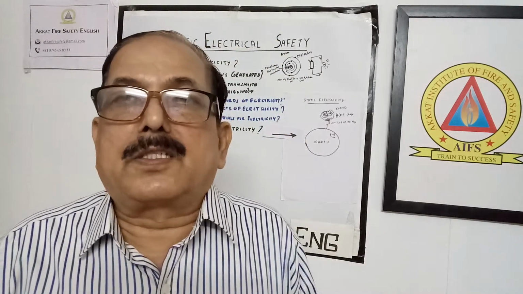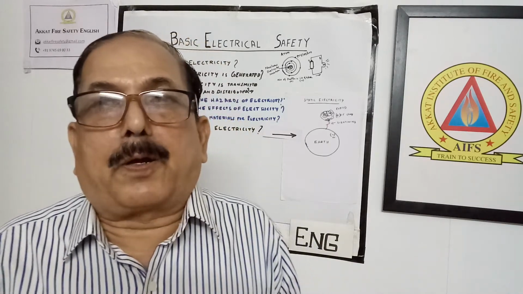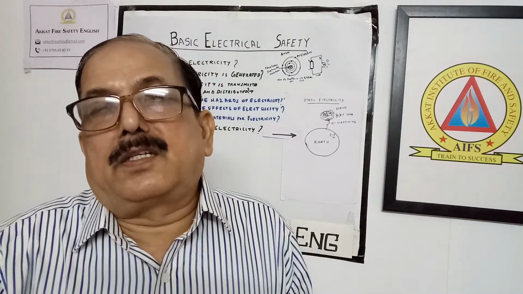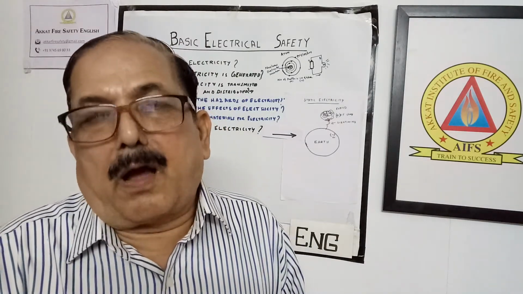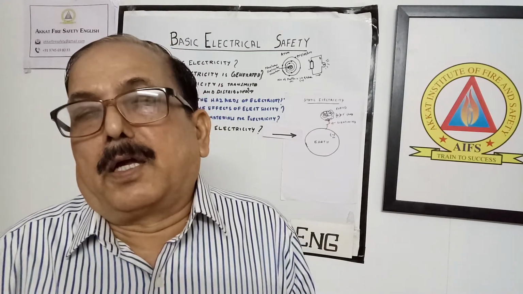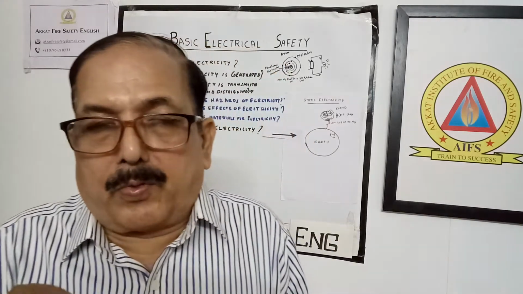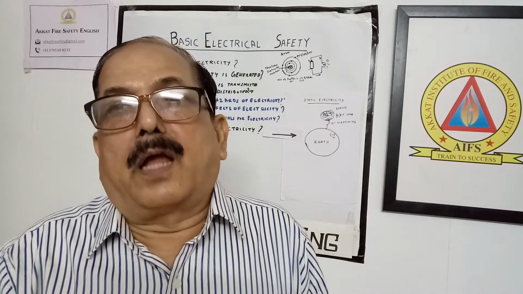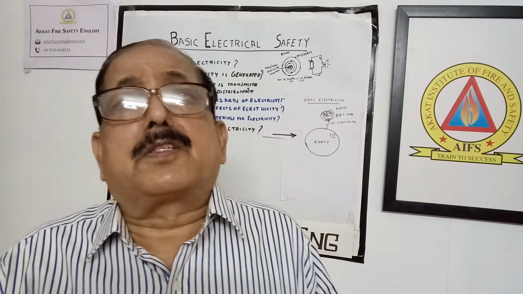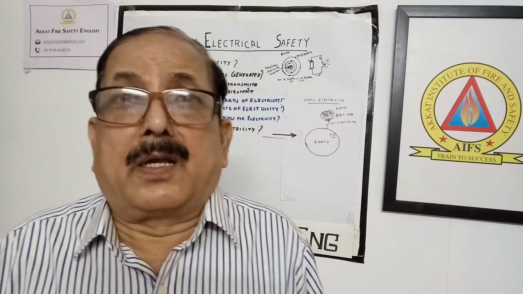In many industrial applications, somewhere it is harmful to us, particularly in the petroleum industries. When the flow in the pipeline is occurring, static electricity develops, and if there is no earthing, then a small spark can have a very explosive effect. So that is why proper earthing and bonding is required for petroleum products. Otherwise it can become a very heavy spark, and a fire can occur. So this type of static electricity is a dangerous condition.